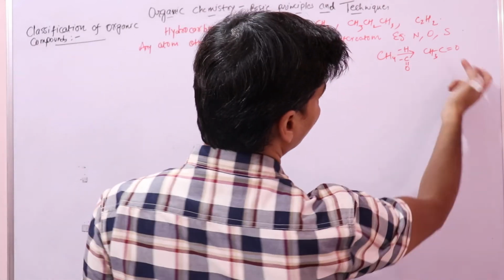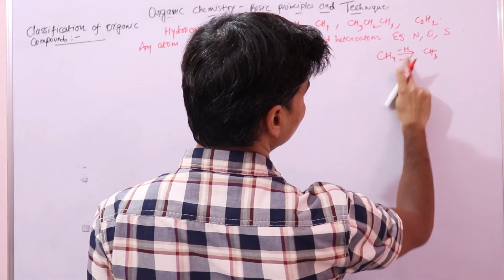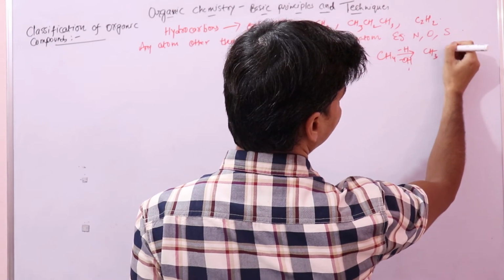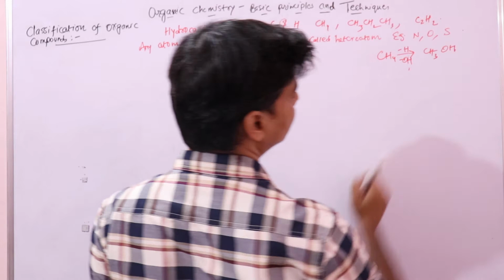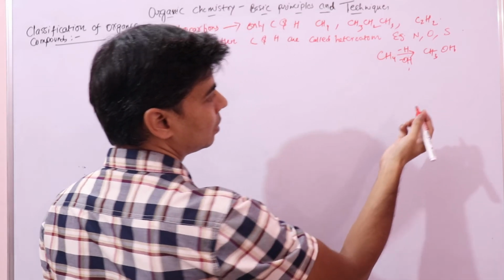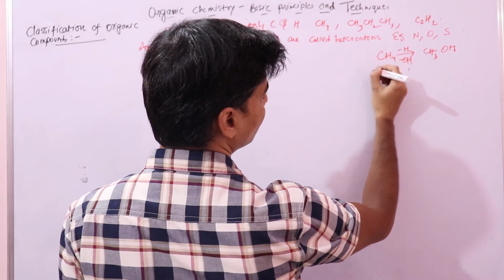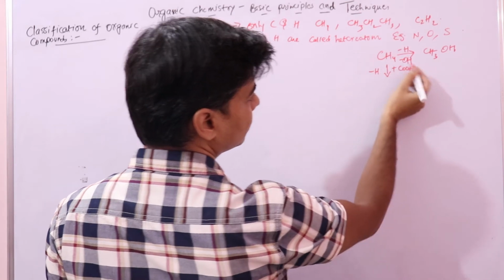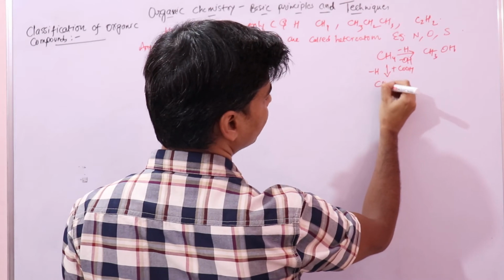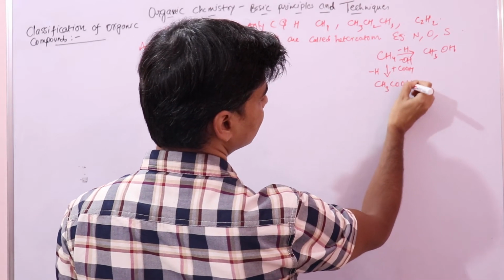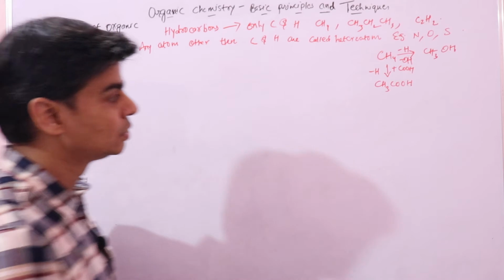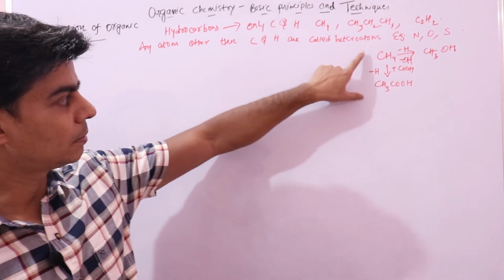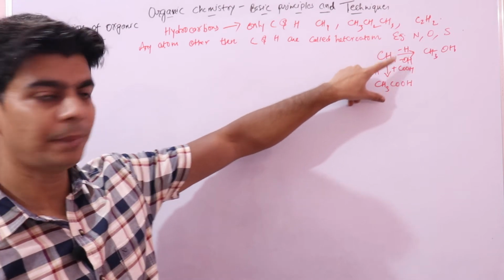Or if I replace it with OH, what I get is CH3OH. And if I replace one hydrogen atom with COOH, a carboxylic group, what I get is CH3COOH. So we call these the organic compounds that are derived from the parent hydrocarbon.